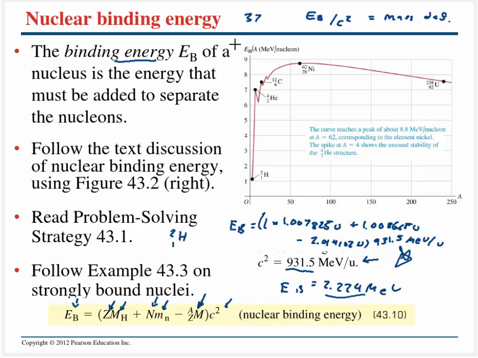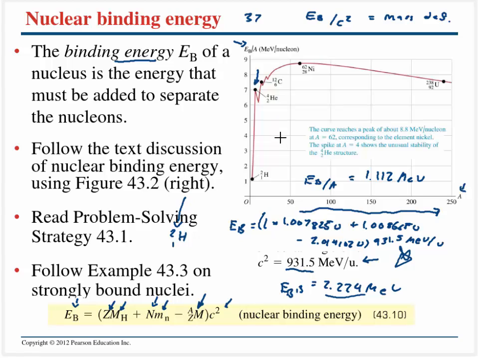Now if we were to plot the binding energy divided by the number of nucleons, let's calculate E_B divided by A for deuterium. Deuterium has 2 nucleons, so it's essentially this binding energy divided by 2, and that's going to be 1.112 mega electron volts. This is kind of how hard it is to rip those nucleons apart. It would make sense that as you add more and more nucleons, as we go in this direction when we're talking about A, it should get stronger and stronger. And actually it is.